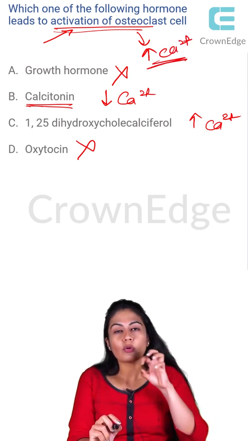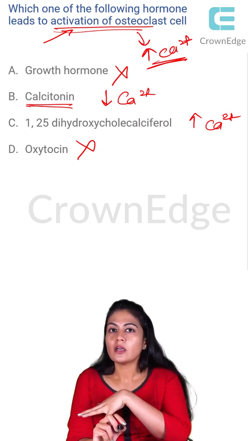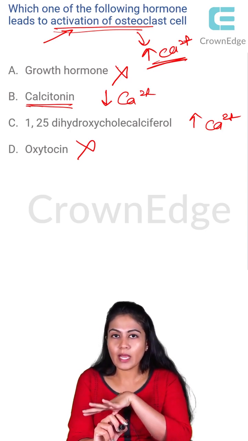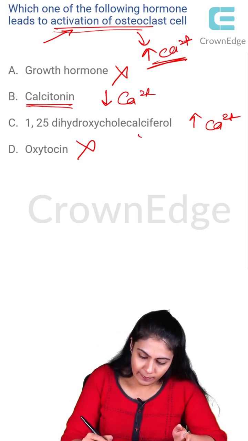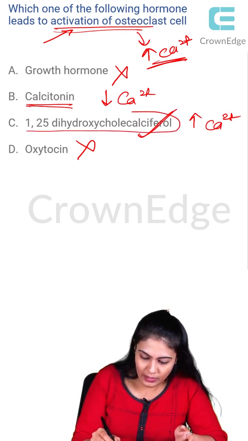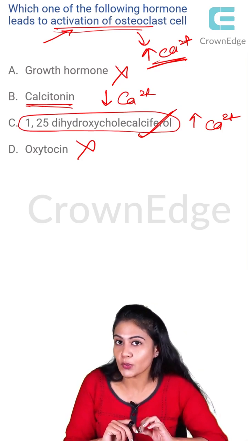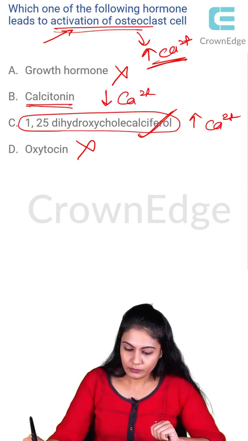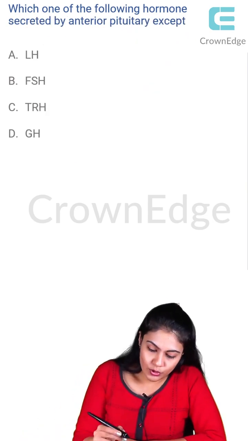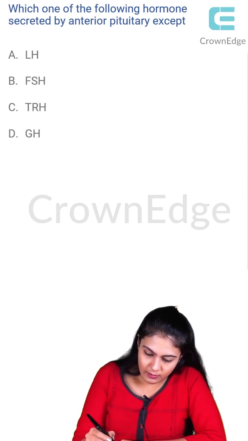Because they break down the bone, take its calcium and give it to the blood. So what will happen? Vitamin D, which is also known as 1,25 dihydroxycholecalciferol, is going to activate those osteoclast cells.